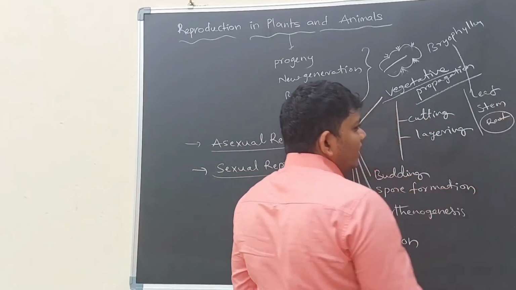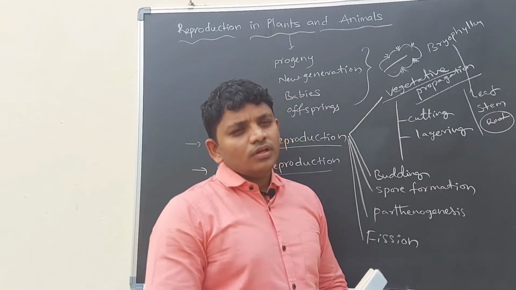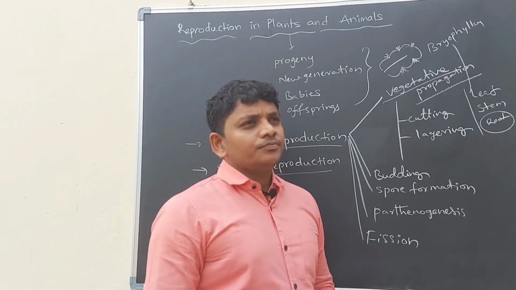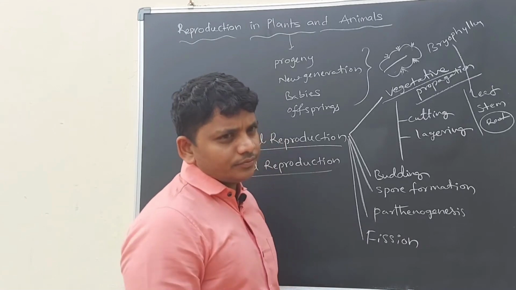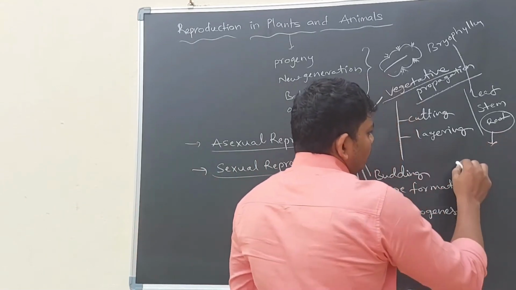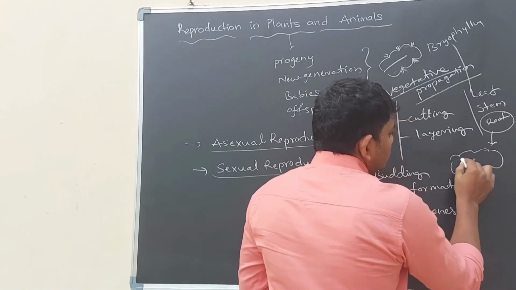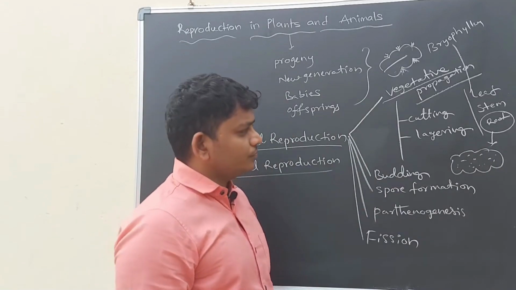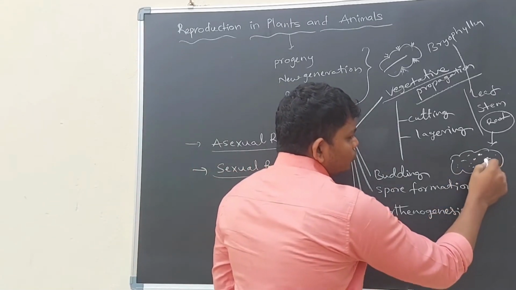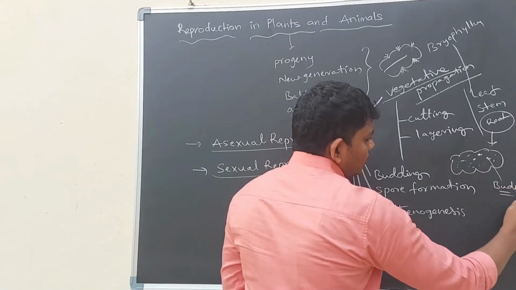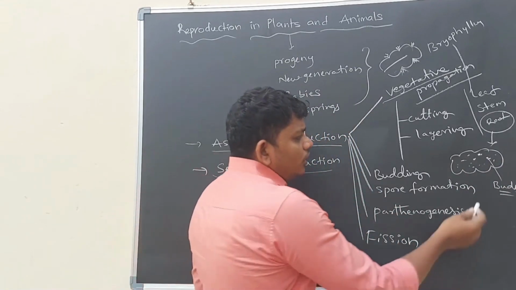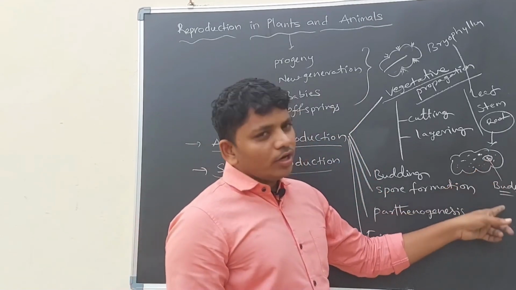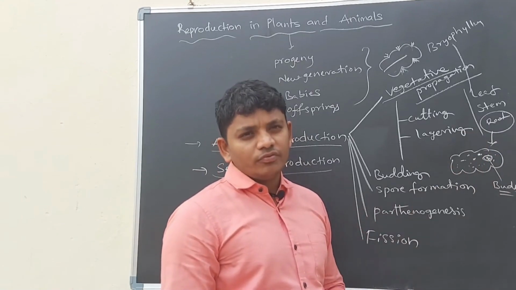For example, if we talk about carrot or potato or garlic. For example, if it is potato, they have some eyes on the surface of the potato. These eyes are also called buds. If this bud part is detached from the potato, then this bud part will grow as an individual potato plant after few days.